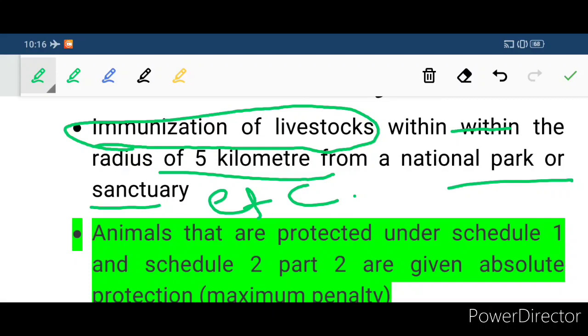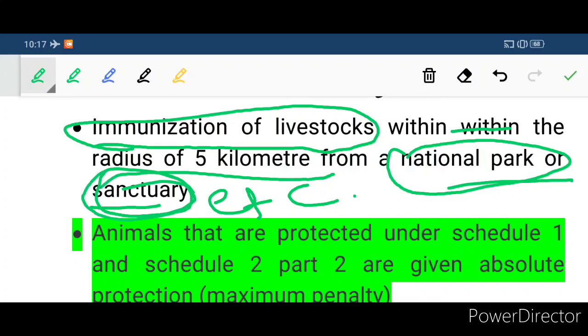According to the Wildlife Protection Act of 1972, the livestock residing within a 5 km radius of a national park, sanctuary or biosphere reserve should be immunized.